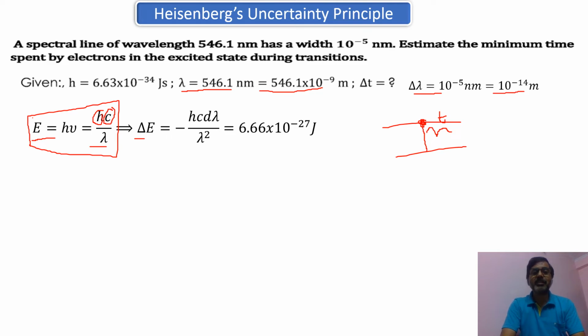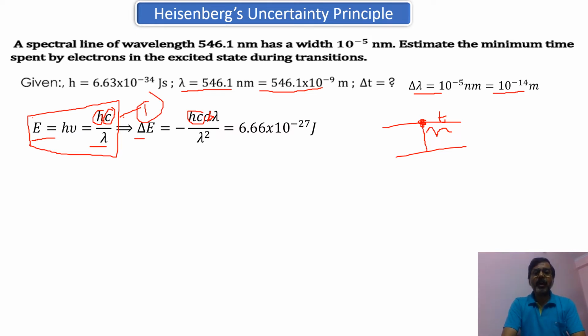hc is anyway constant, as you can see, and this will be 1 upon lambda square d lambda. So here I should have written delta lambda or d lambda, anything you can write. So hc delta lambda upon lambda square. So just I have differentiated equation 1. This is, let us suppose, equation 1. This just I have differentiated.